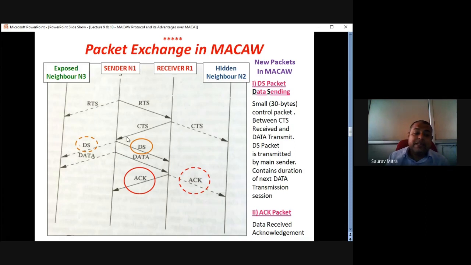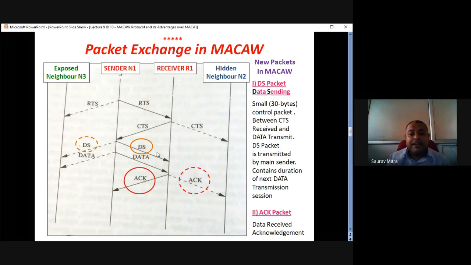But then also, as there is an omnidirectional transmission from N1, this DS packet goes to N3 as well. So N3, the exposed node, comes to know two things. First, the receiver address of R1 is embedded in this DS packet. Hence, N1 and R1 are going to form a pair. This is the first thing N3 will understand. Second, how long the N1 R1 communication will go on. That period is known at N3. Hence, N3 would not transmit for that period. N3 would not contend for R2 in that period. This actually solves the exposed terminal problem.